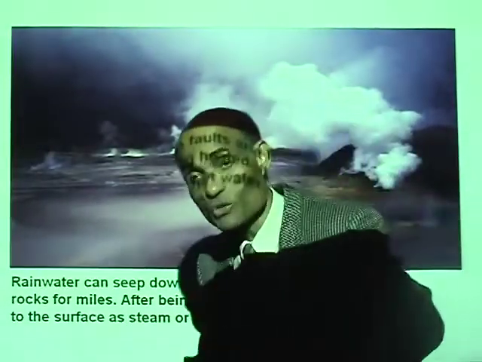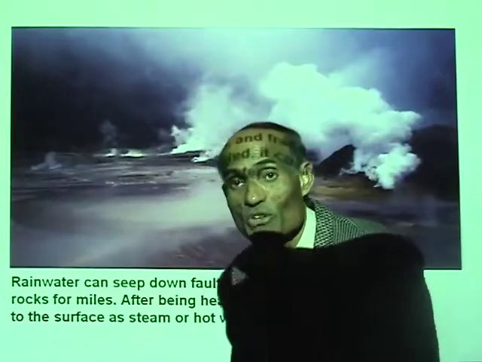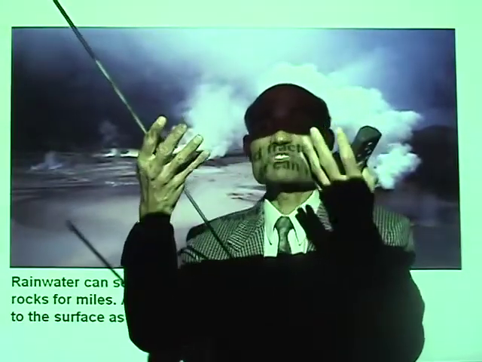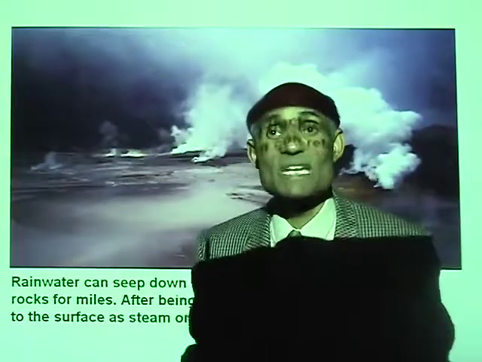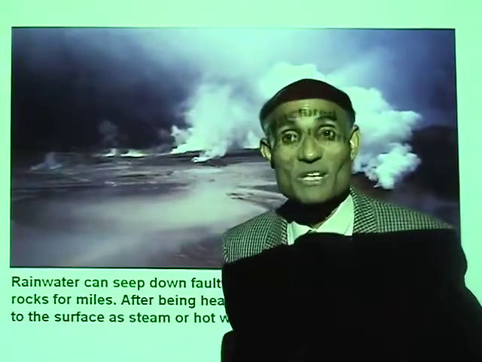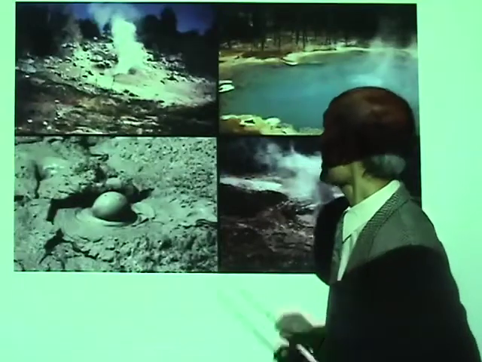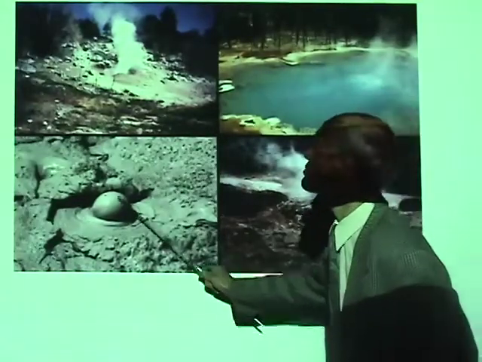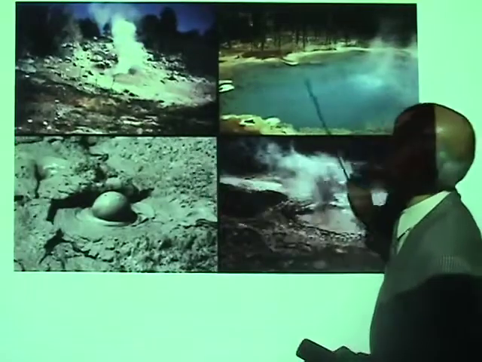Now water goes down into the earth's interior and brings up the heat from the interior. That's a free supply of heat that we can use to generate electricity. And look at some of these pictures of places where the heat from inside the earth comes up.